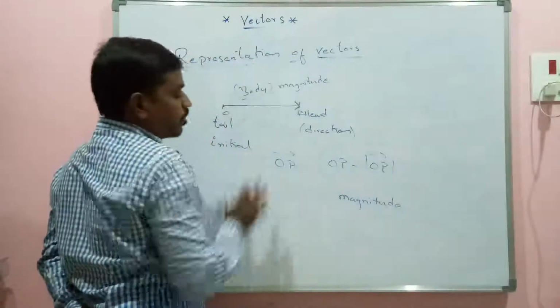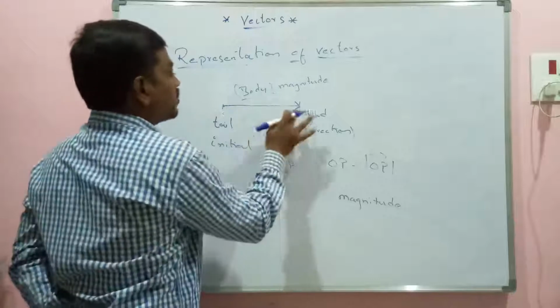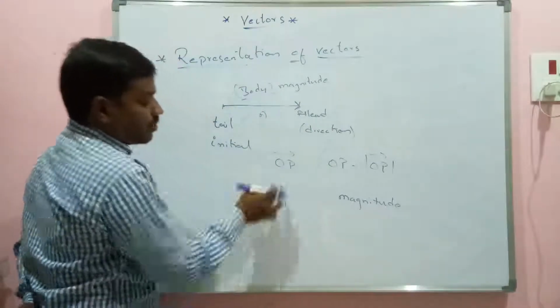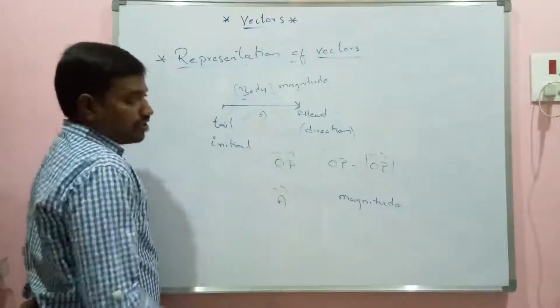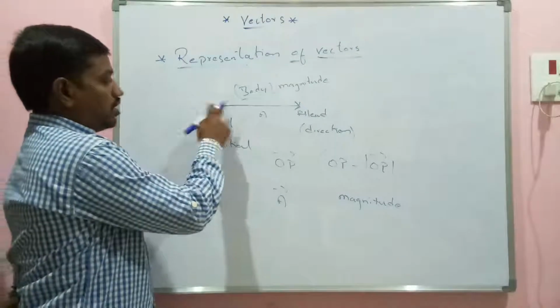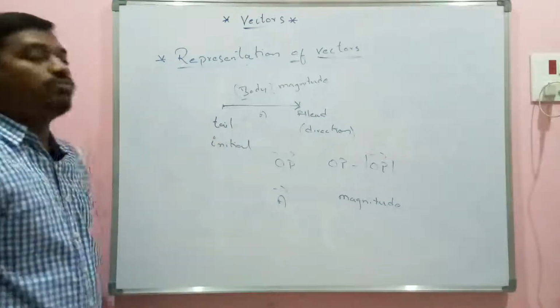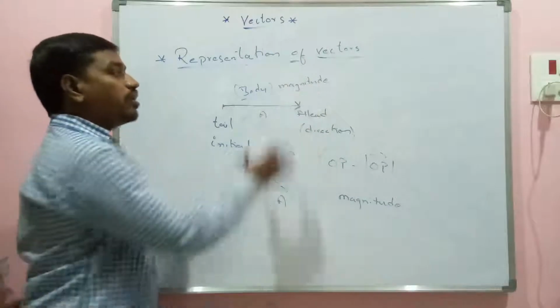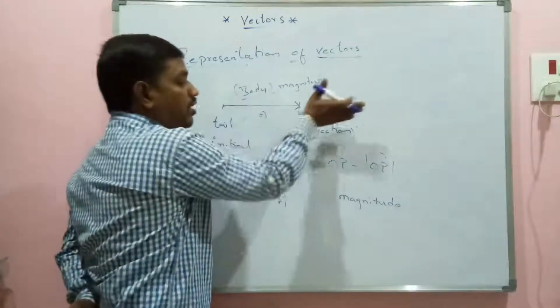Or else if I take it as vector A, A bar will represent the vector. So here the arrow represents the direction, the tail represents the initial point, and the body is nothing but the magnitude. If the magnitude is more, the body length will be more.